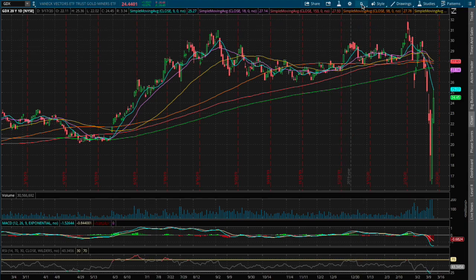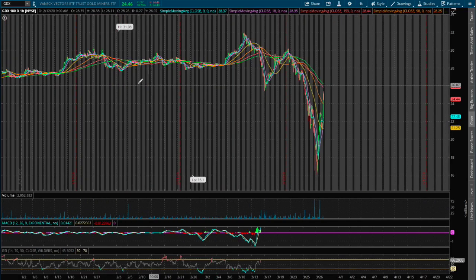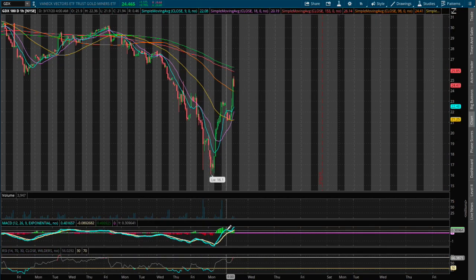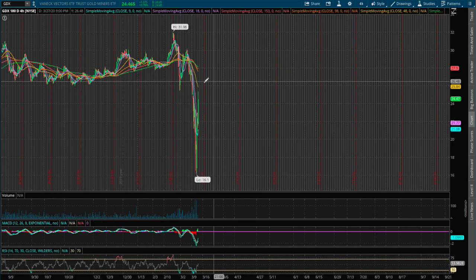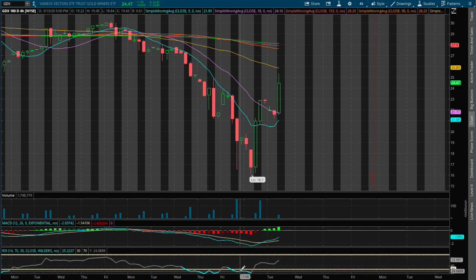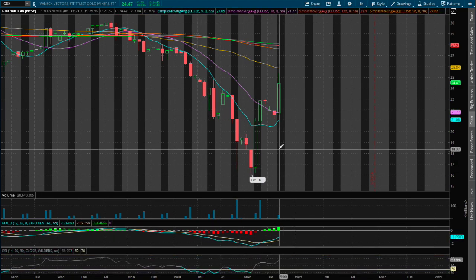Today we're up 8.7%. On the 1 hour chart, we are at overbought RSI. We are now positive on the 1 hour MACD. If we expand out further on the 4 hour chart, we were oversold on Thursday and Monday, and we see a nice reversal on Monday and Tuesday.